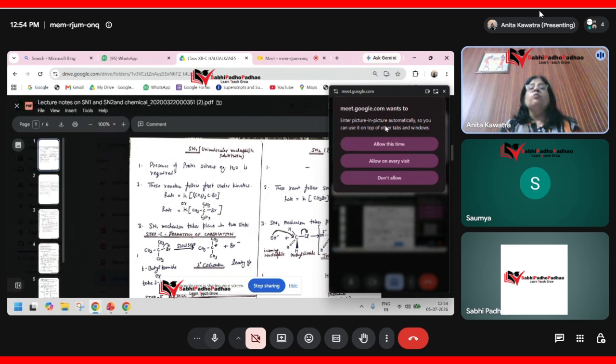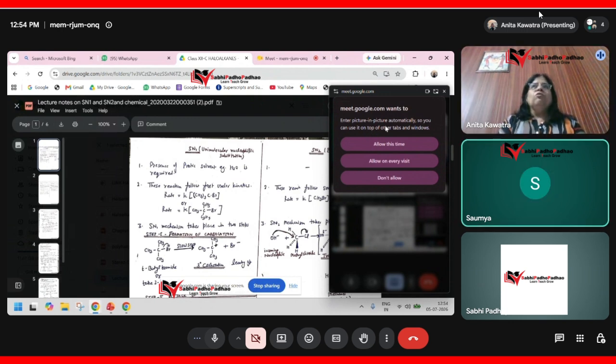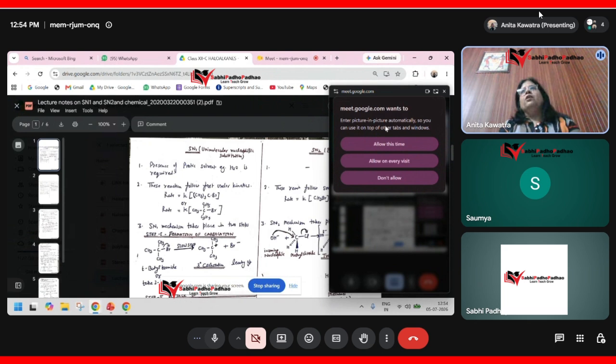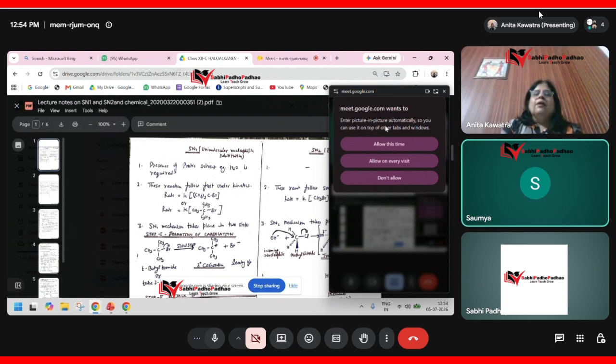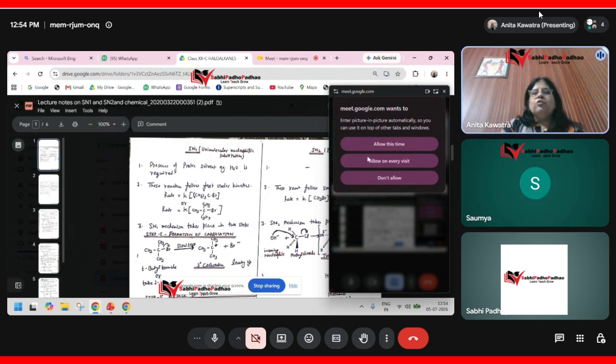I will come to this point. Why is it so? Why are primary undergoing SN2 and tertiary undergoing SN1? And ma'am, secondary? The case of secondary depends on the nature of solvents. It may undergo SN1, it may undergo SN2, but it depends on the conditions. I will give you the order for SN2 and the order for SN1. That I will explain to you in these 5-6 points in the demo class only.